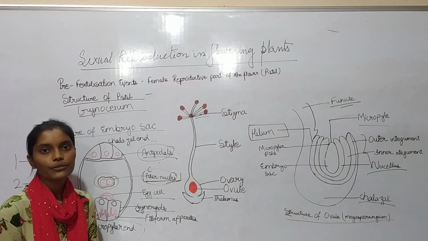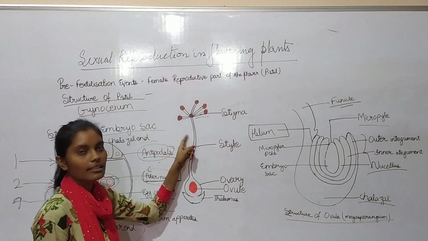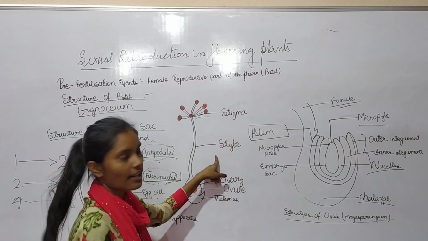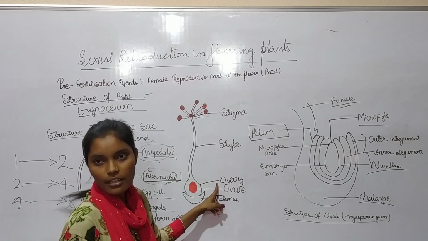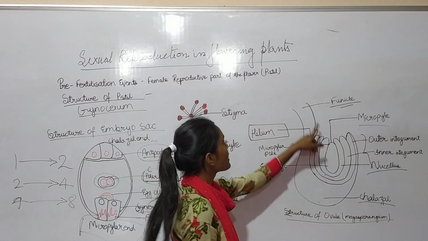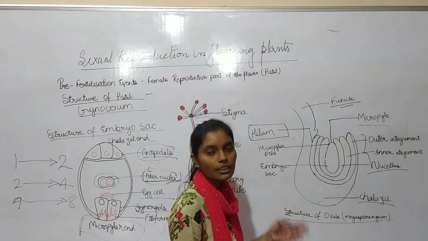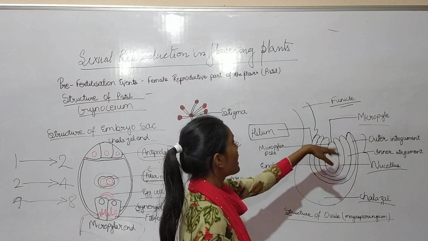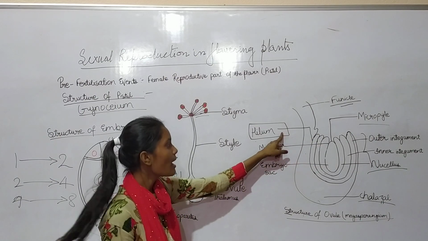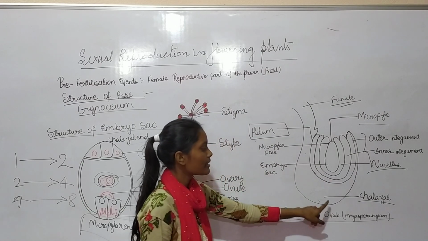So let's review what we have studied. We first studied the structure of the pistil that contains the stigma, style, and ovary. Stigma is the landing platform for pollen grains, style is the slender structure, and ovary is the basal part of the pistil. And then we studied the structure of the ovule that contains the funicle. The funicle is the stalk-like structure which represents the point of attachment of the body of the ovule to the placenta, and the point of attachment of the funicle is known as the hilum. Then the integuments are the outer layer of the ovule, and the chalaza is the basal part.